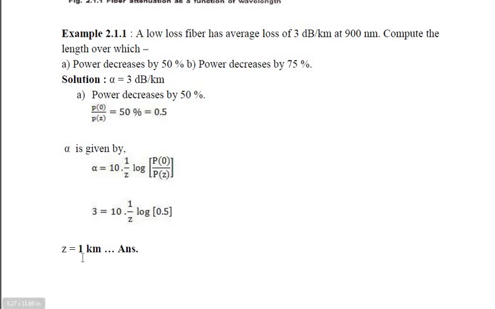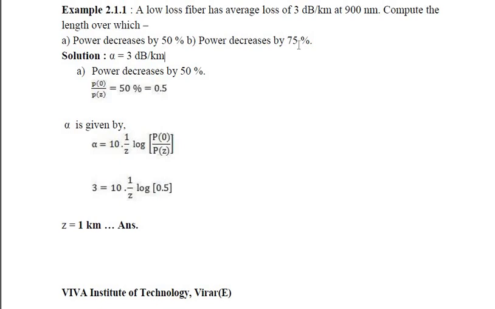So we are finding out the length of the optical fiber. For 50% loss, the length is 1 kilometer. So what will be the length for 75%? Can you all calculate by the same way? You can see P out by Pz will be 75%, so you can find it to be 0.75.